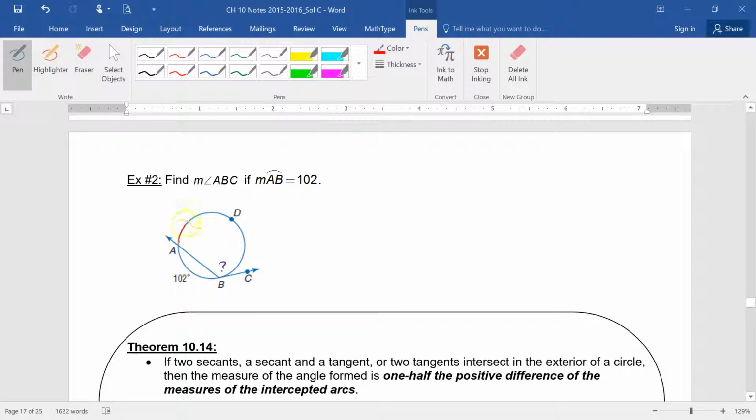How big is this arc? Since we want to find that angle, let's look at that arc. Right. That's 360 minus 102, which is how big? 258. So now the measure of the angle that I want, measure of angle ABC, is what? 1/2 of 258, which is how big? 129 degrees. Right? Questions? Okay.